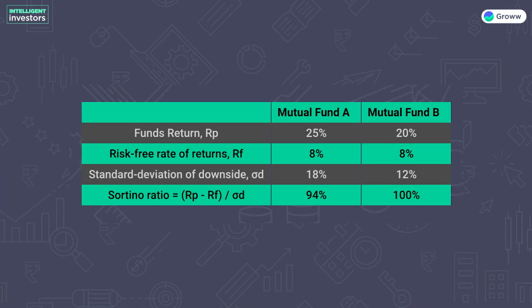Now let's understand this by an example. If you have to choose between two mutual funds A and B, with the following details. For A, RP is 25%, RF is 8% and sigma D is 18%. And for B, RP is 20%, RF is 8% and sigma D is 12%. Sortino ratio for A would be 94.4%. Similarly, Sortino ratio for B would be 100%. Despite low returns from mutual fund B, an investor would tend to prefer it over mutual fund A as the Sortino ratio for B is higher. And the main reason for the ratio to be higher for B is the lower downside risk.